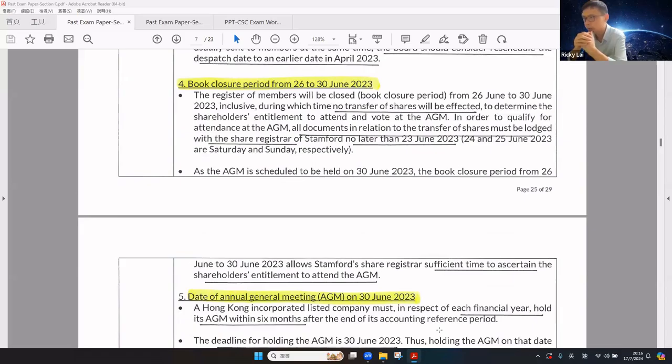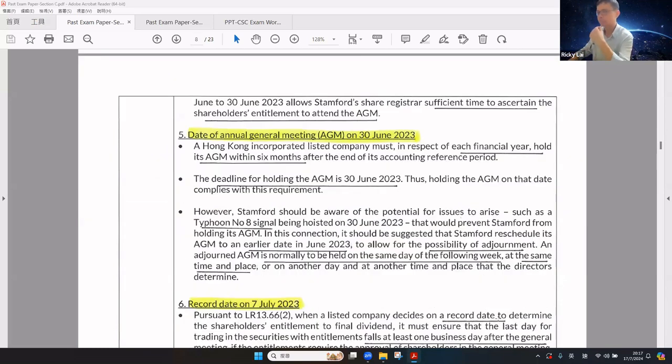To determine shareholders' entitlement to attend and vote at the AGM, in order to qualify for attendance at the AGM, all documents in relation to the transfer of shares must be lodged with the share registrar no later than June 25. As the AGM is scheduled to be held on June 30, the book closure period from June 26 to June 30 allows the company's share registrar sufficient time to ascertain the shareholders' entitlement to attend the AGM.